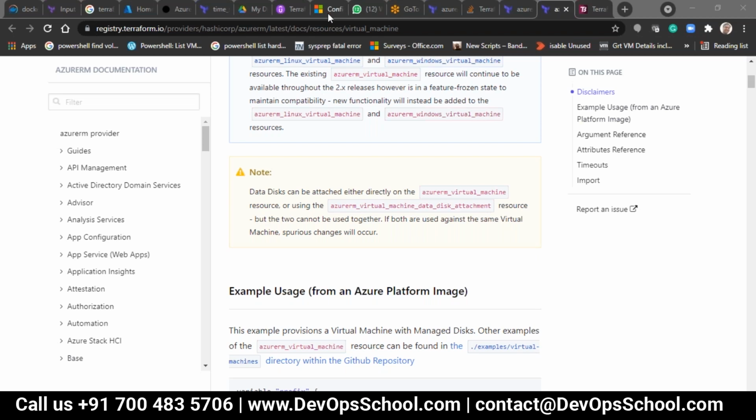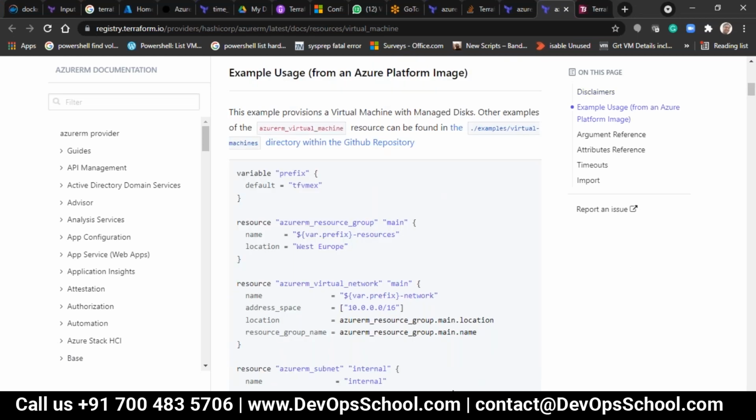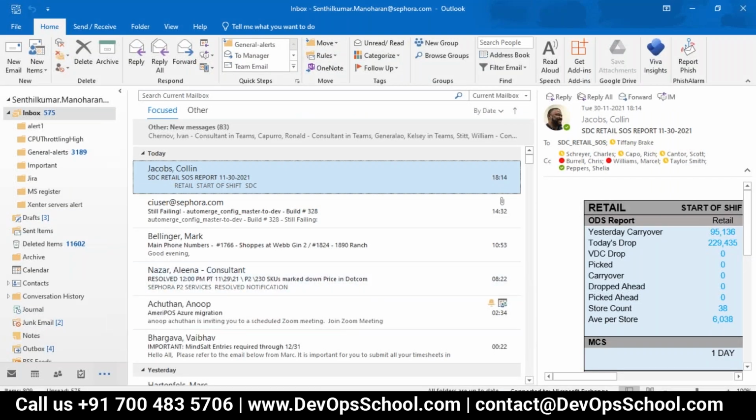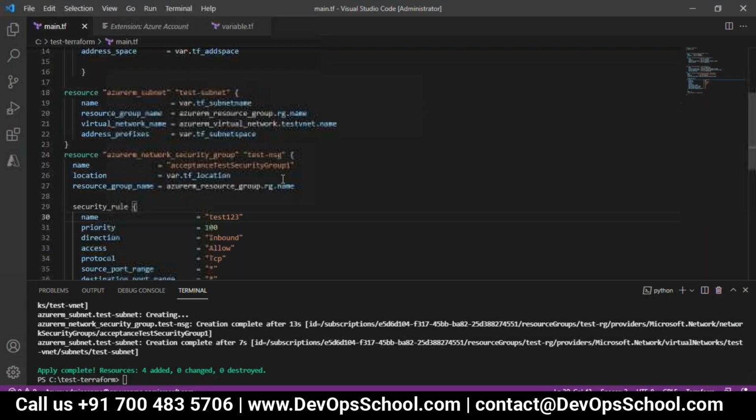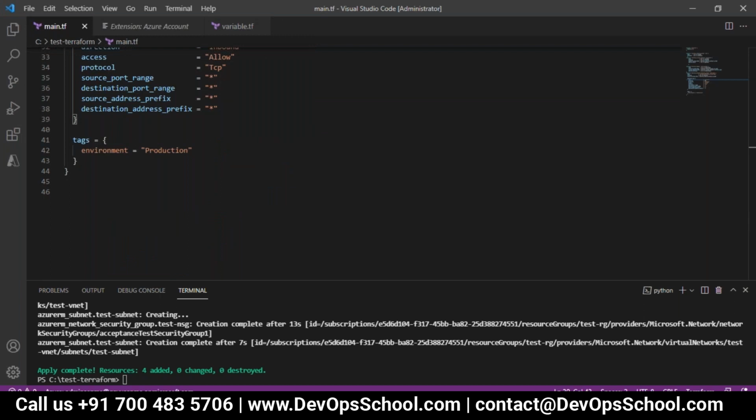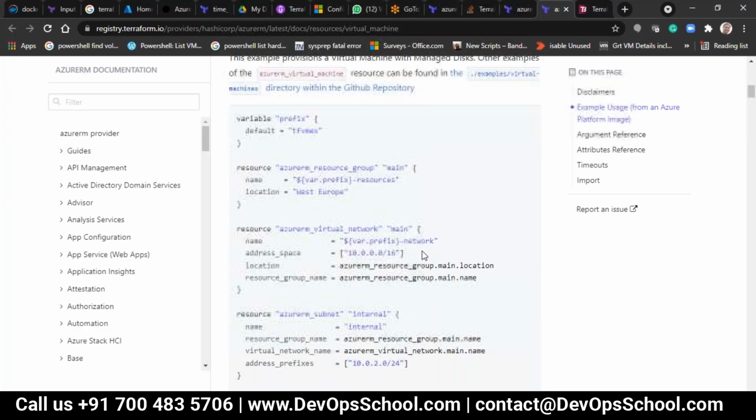Let's do one thing. You have your virtual machine code, right, which you successfully deployed? Show me that code. No, I am going to create it now, because from morning I just created this one. Now I am going to start. In front of you, I will finish this up. This is what I am planning. Actually, this one will definitely work.